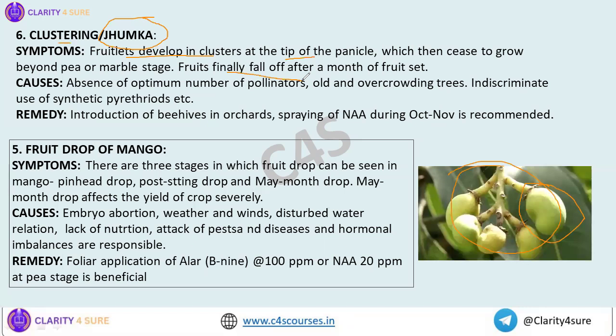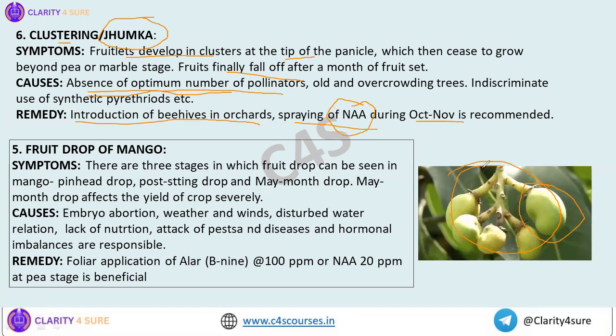So what are the probable reasons? That is absence of an optimum number of pollinators, and old and overgrowing trees. These things we need to avoid. Since there is absence of an optimum number of pollinators, what will be the remedy? Introduction of beehives in the orchard. And spraying of NAA during October, November also helps to increase the fruit set. So that is one important thing.